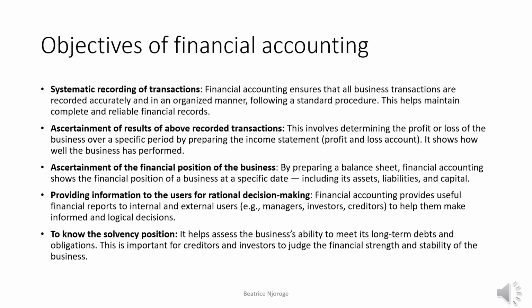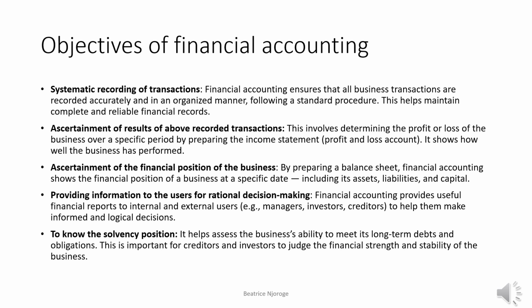In other words, how will we know if a business is making profit or loss? The financial statement we'll be preparing in this case will be the profit and loss account, whereby we'll get the net profit or the net loss, and that will show us if a business is making profit or loss. The third objective is ascertainment of the financial position of the business.